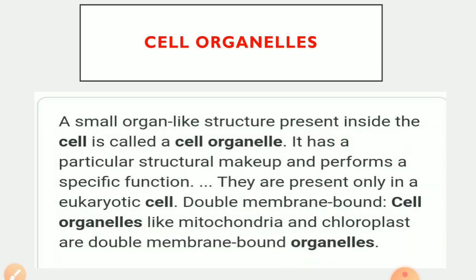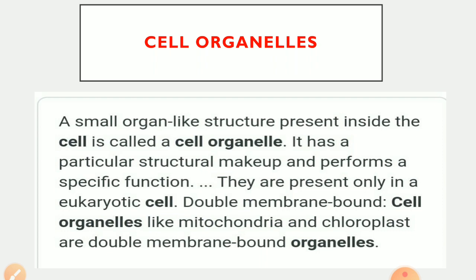Let's start with the cell organelles. Cell organelles are enclosed by membranes. The membranous organelles are distinct in their structure and functions. Many of these are together called the endomembrane system because of their coordinated functions. To keep the cellular activities of different kinds separate from each other, the cell uses membrane-bound little structures, or organelles, within themselves. This is one of the features of the eukaryotic cell that distinguishes them from prokaryotic cells.